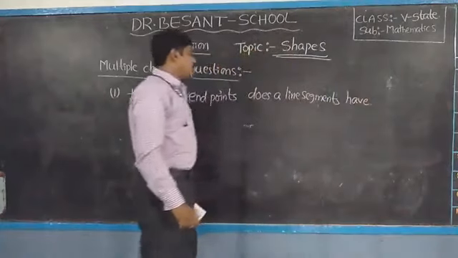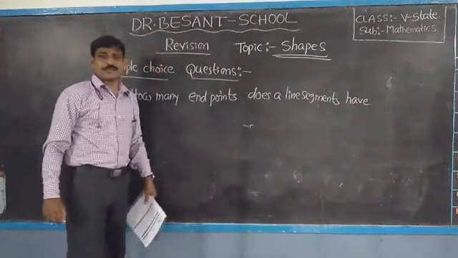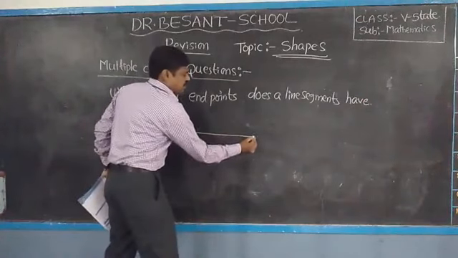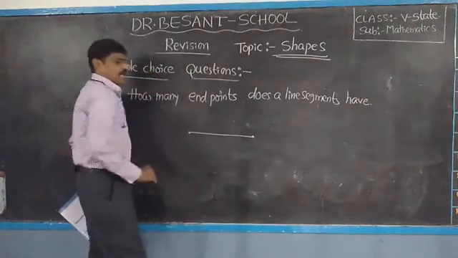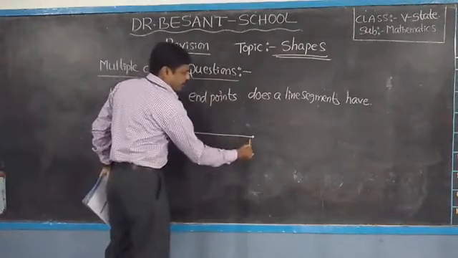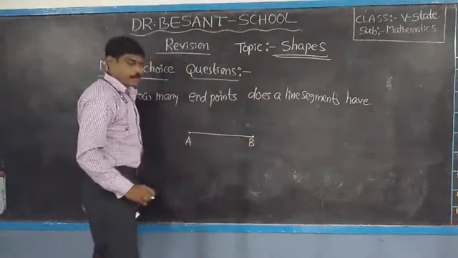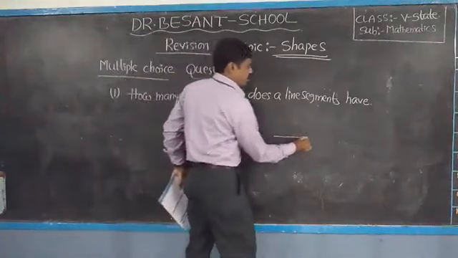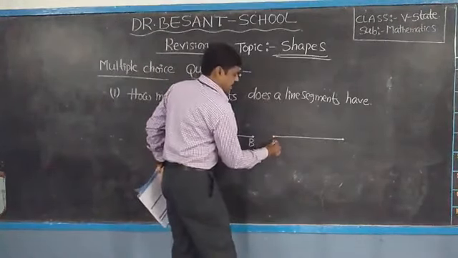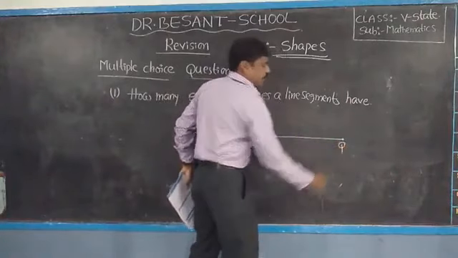Okay, so we know what about the line segment? Suppose this is one line segment. This is line segment AB. This is line segment PQ.